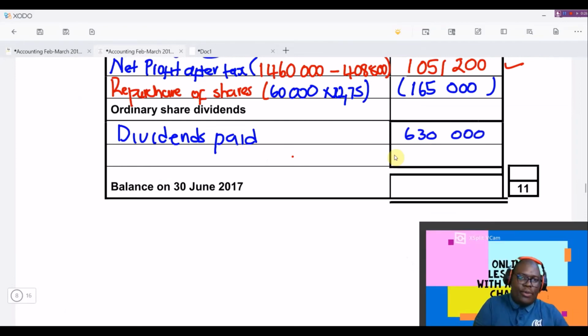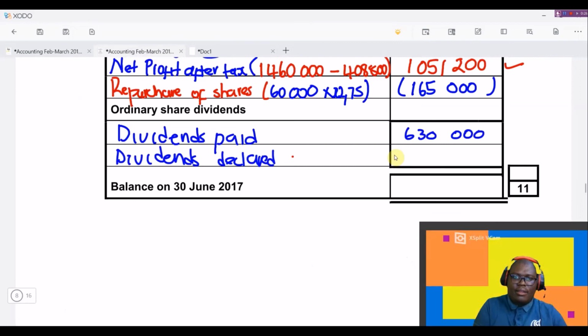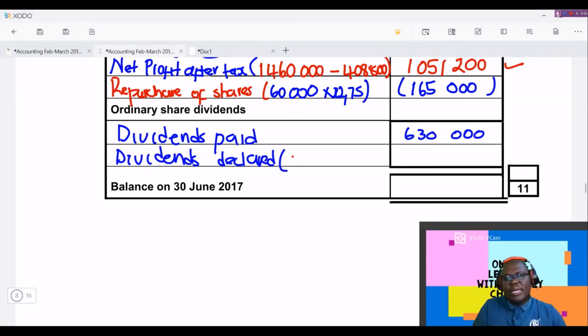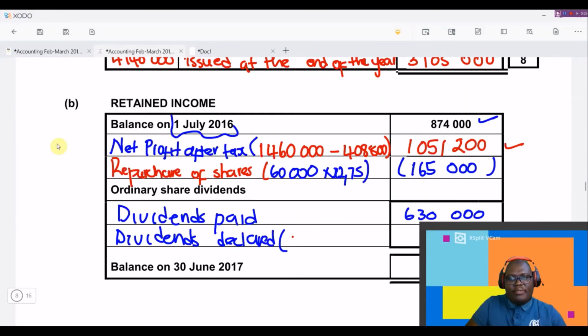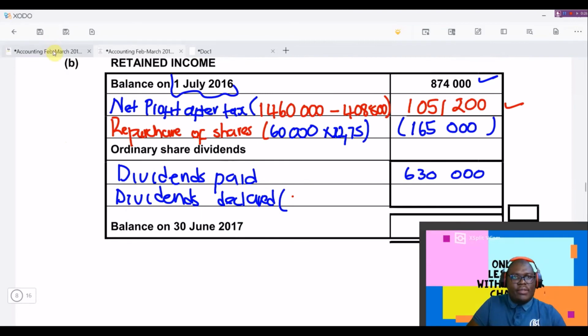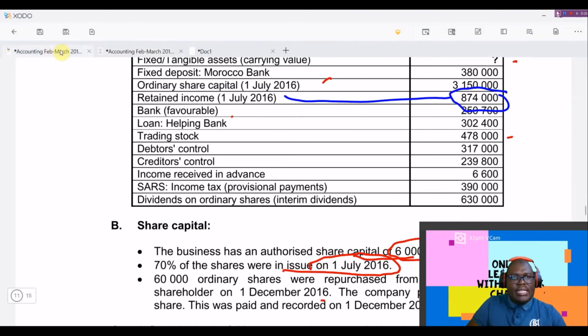And then here we're going to have dividends declared. These ones were not paid, they were just declared. So we need to get information on the dividends that were declared. This one you have to calculate yourself. So let's get what they're saying.